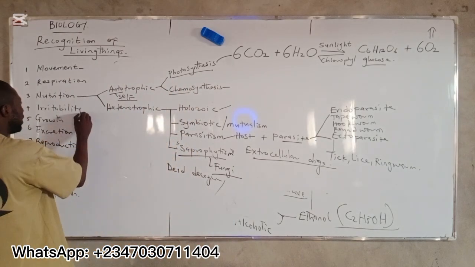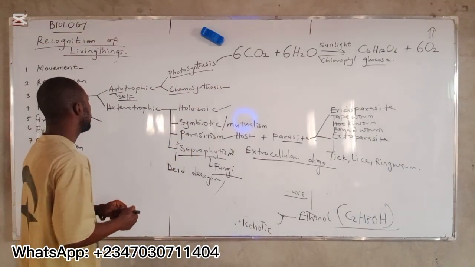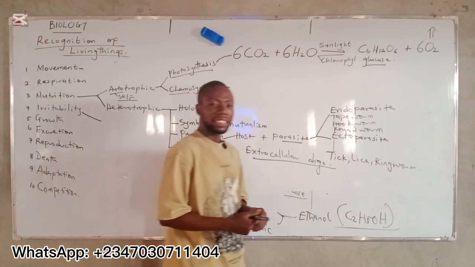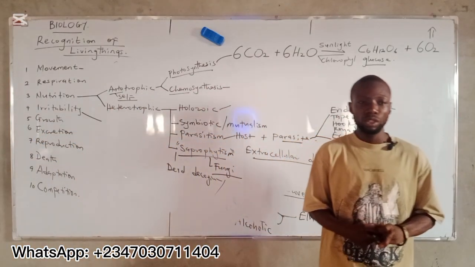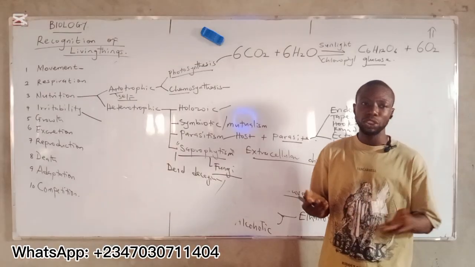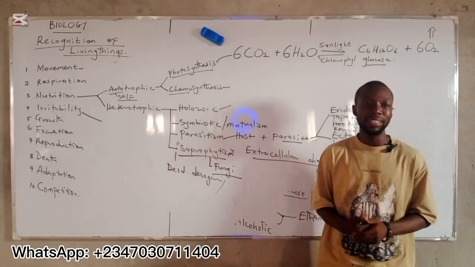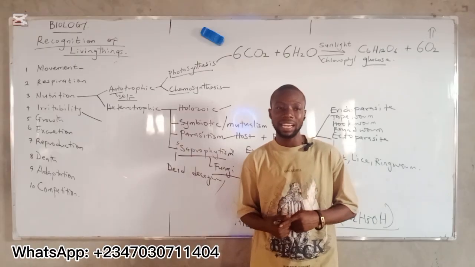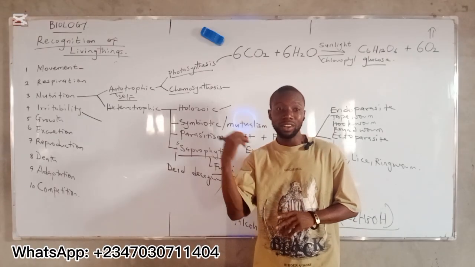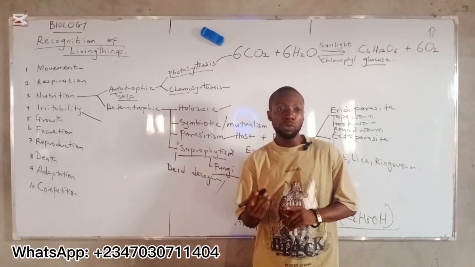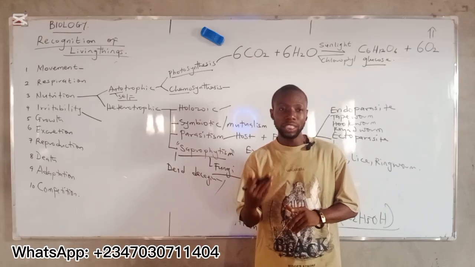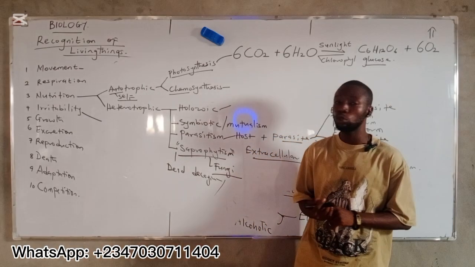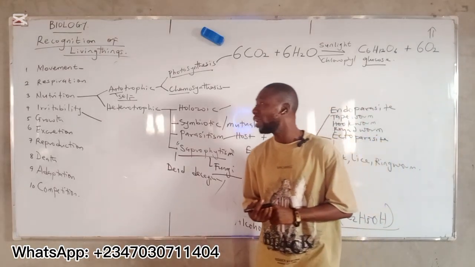The next we're going to look at is irritability. This is the ability of living organisms to detect and respond to change in their environment. Both plants and animals respond to changes in their environment. As I discussed earlier, plants move in order to respond to stimuli.